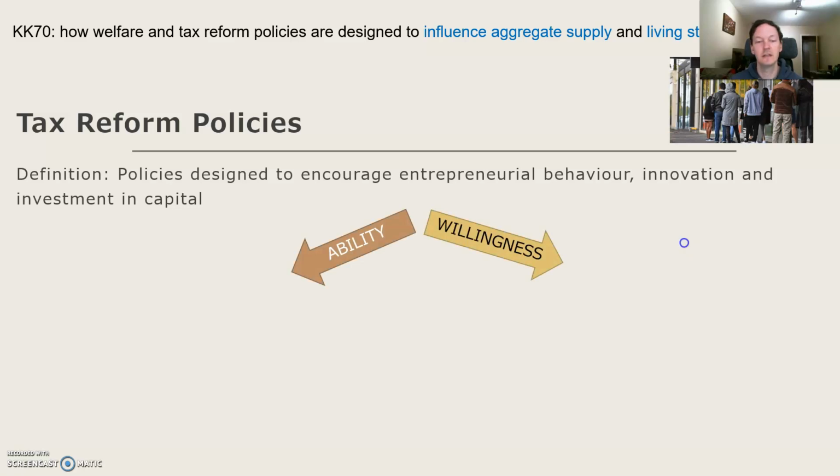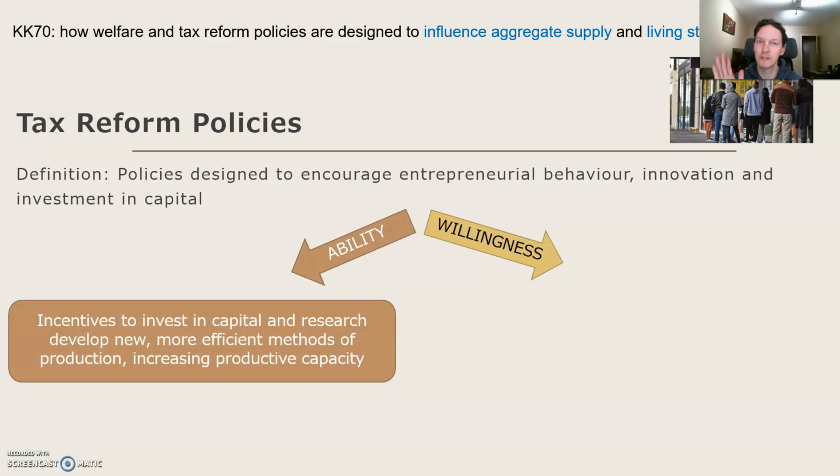We're going to go the same pathways here. So ability to supply, how this one works if you want to go down this pathway, is incentives to invest in capital and research. They develop new and efficient methods of production, increasing productive capacity. So you'll see on ability to supply here, we're using that same language of productive capacity in order to link to ability to supply. What this essentially means is due to the incentives provided to businesses to invest, we find new ways to make stuff, which we couldn't make before. And as a result, we can make more stuff, hence the ability to supply increasing.